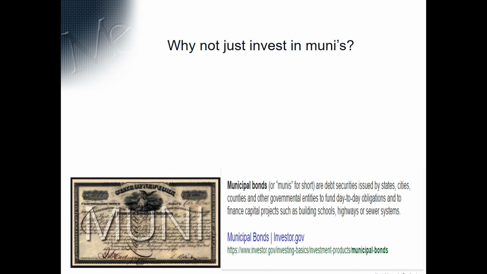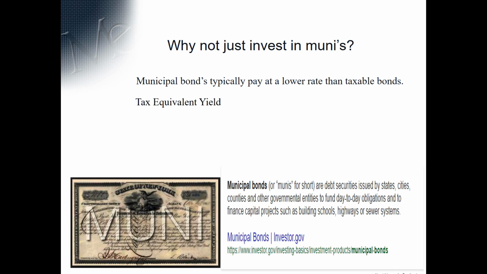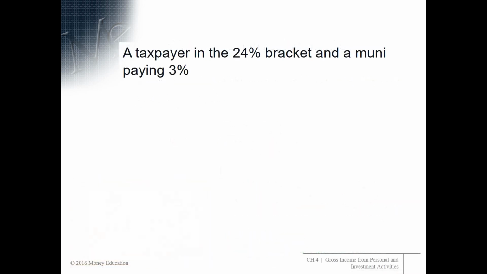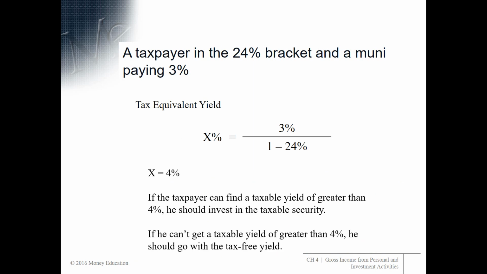So why not just invest in municipal bonds since it's tax-free? Well, because municipal bonds typically pay at a lower rate than taxable bonds. So this gives us this equation for a tax equivalent yield. You take your tax-free rate, you divide it by 1 minus the marginal tax rate, and that's going to give you your tax equivalent yield. So, for example, if we have a taxpayer in the 24% bracket and a municipal bond paying 3%, then we come out with the tax equivalent yield being 4%.